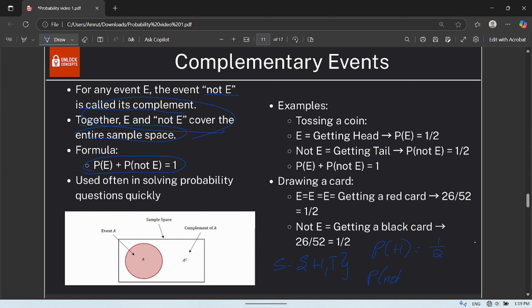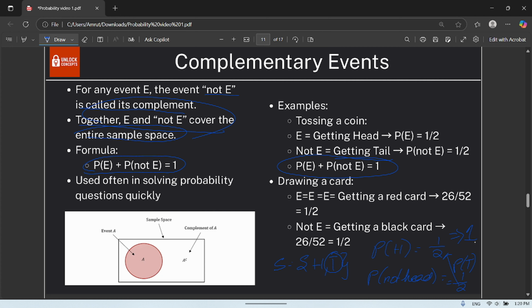Probability of not head is what? Not head means except head, anything we can get. So that is T. So the probability of T is 1 by 2. So the sum of these both is equal to 1. So this is the formula.